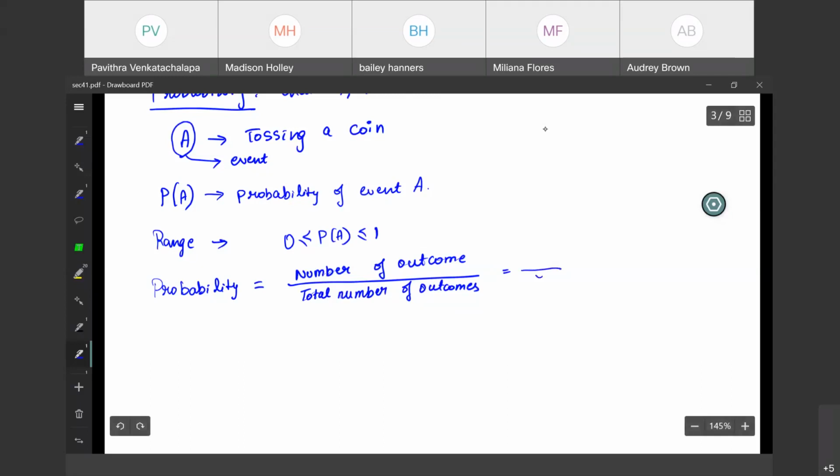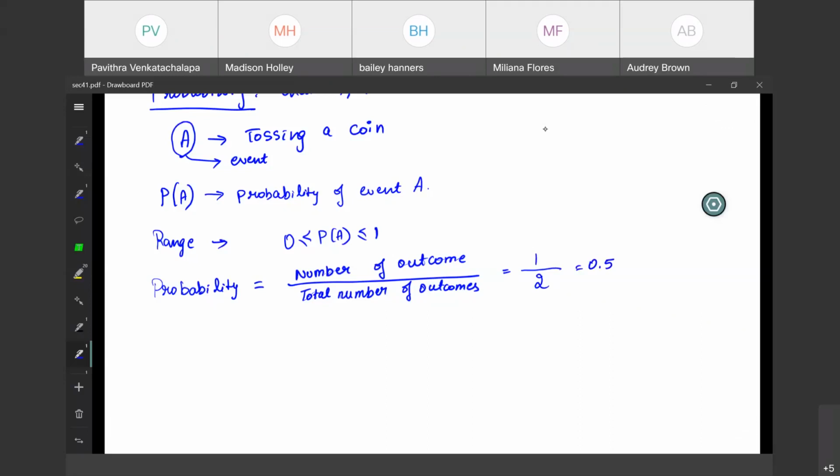Now I said head or tail, so the number of outcomes will be only 1. So it is 1 here. Now if you do this in your calculator, it will be 0.5, which is less than 1. So for any event, the probability will be between 0 and 1.